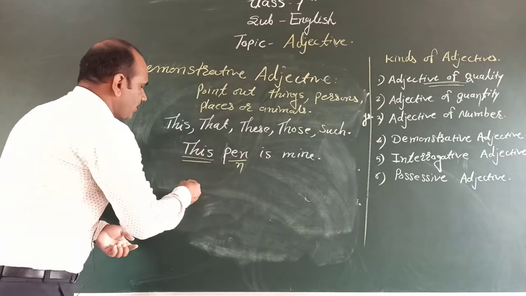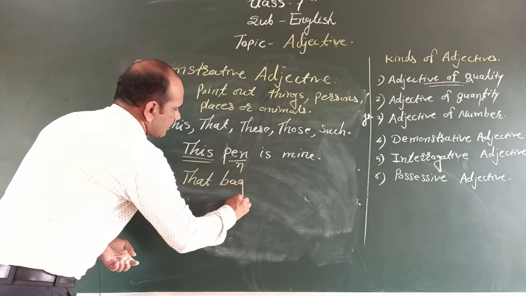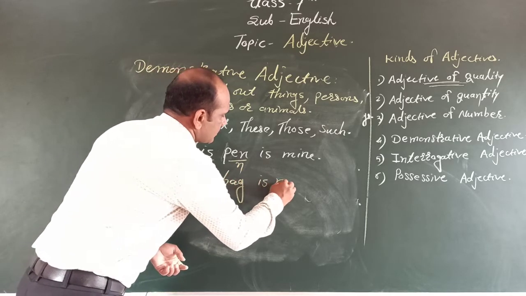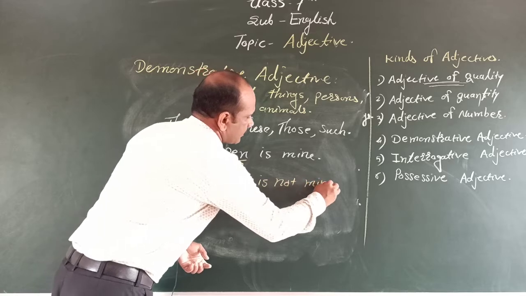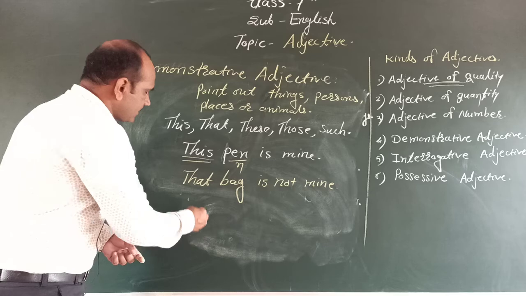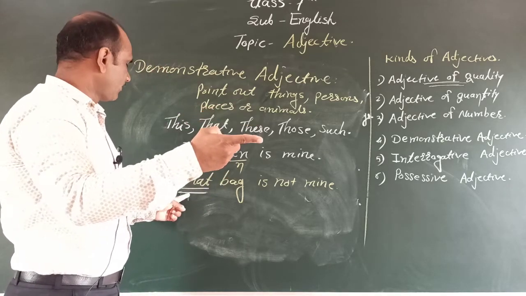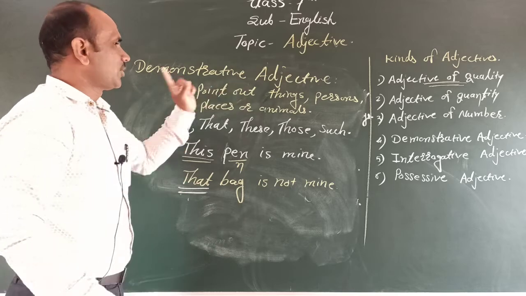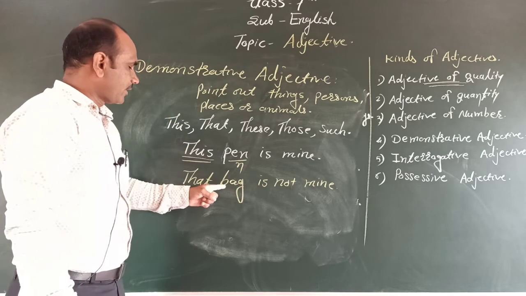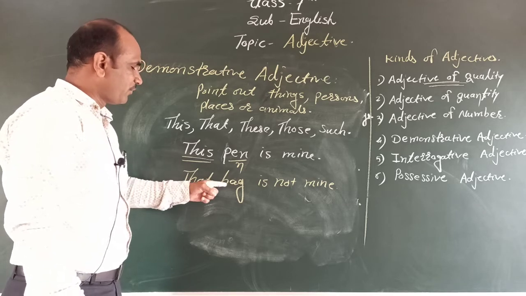Then we write: That bag is not mine. We write that bag, and the bag is pointed out. Therefore we call it a demonstrative adjective. We write it before the noun.